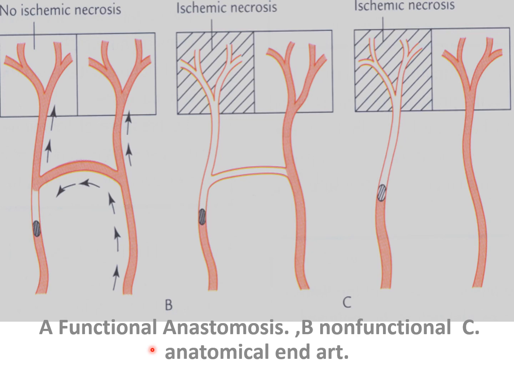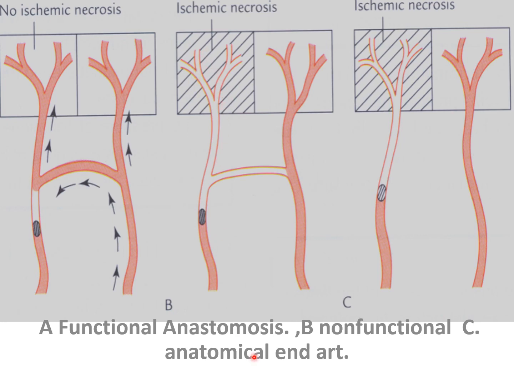Arteriovenous anastomoses in the skin help in regulating body temperature, by increasing the blood flow through the capillaries in warm weather and decreasing it in cold weather to prevent heat loss. So this is the main function of the anastomosis. In a non-functional anastomosis, there is a blockage of the vessel, so ischemic necrosis occurs.